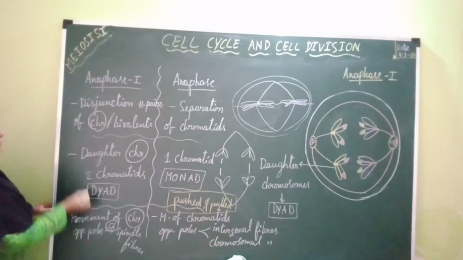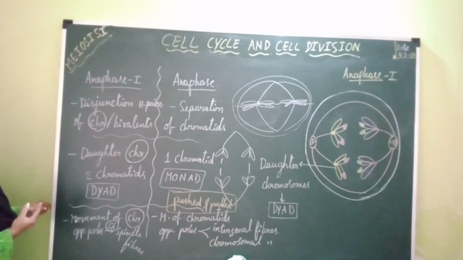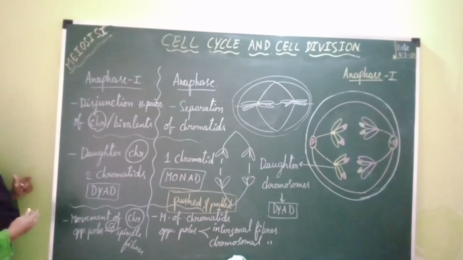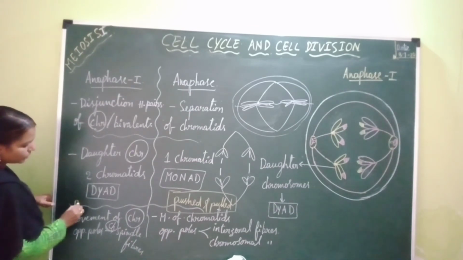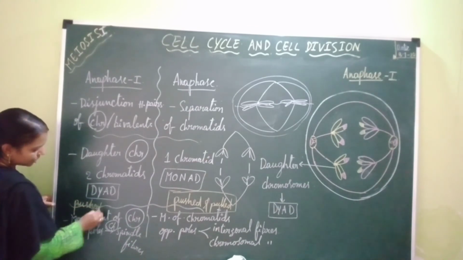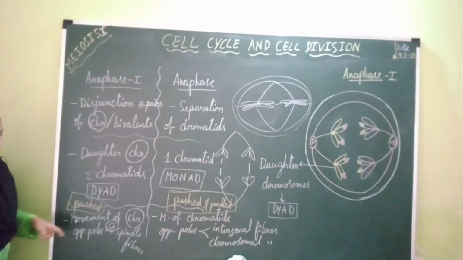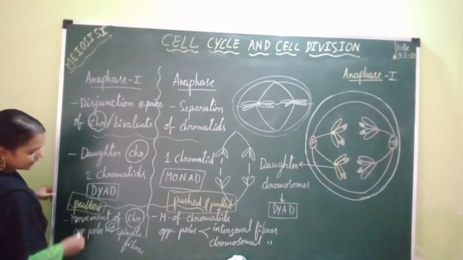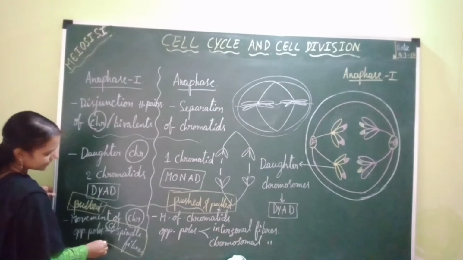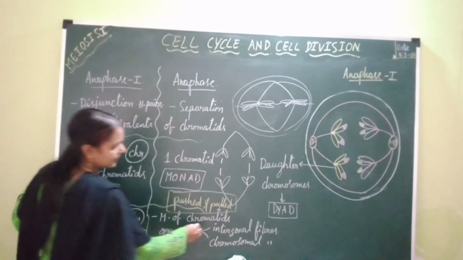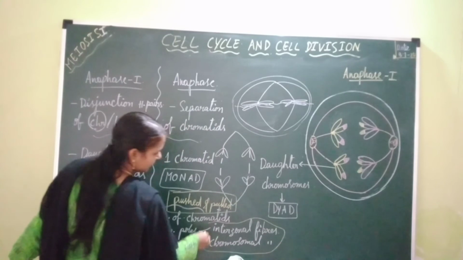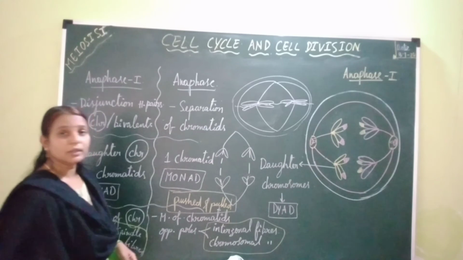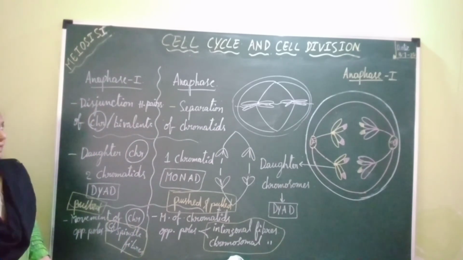Whereas in anaphase 1 of meiosis 1, chromosomes are only pulled towards two opposite poles with the help of chromosomal spindle fibers or tractile fibers. But in mitosis, it is with the help of both interzonal fibers, which push chromatids, and chromosomal fibers, which pull chromatids towards two opposite poles of the cell.